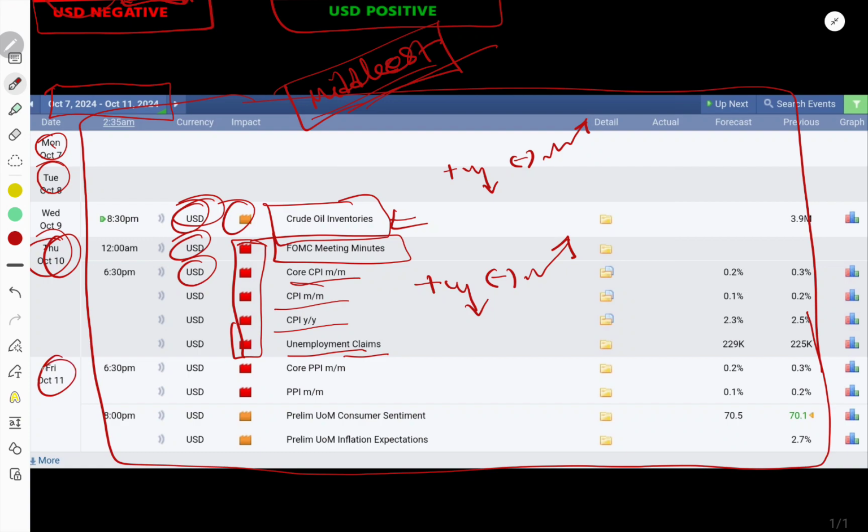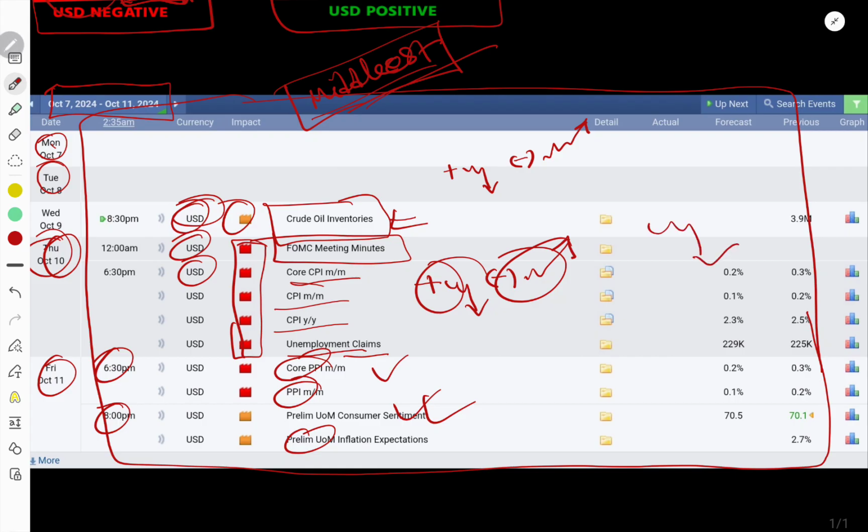Okay, and for Friday we have two news, core PPI and prelim UoM. Same theory in this news also. You have to keep your concern. If USD value comes with positive value, we will sell gold. If USD value comes with negative value, we will buy gold.